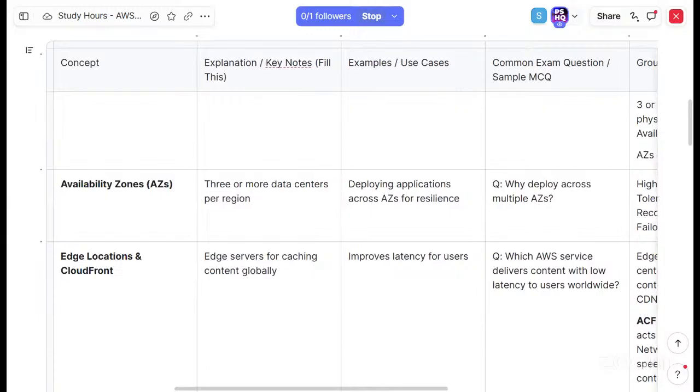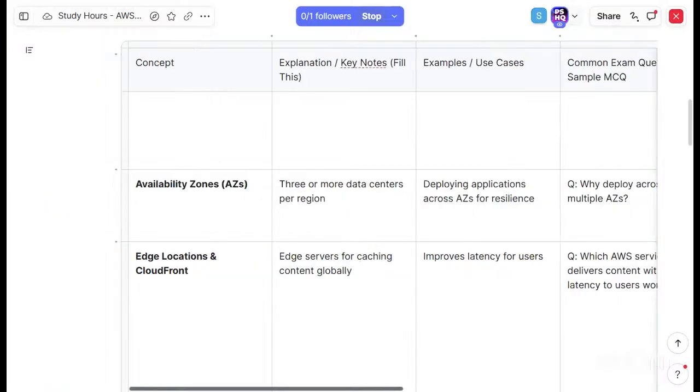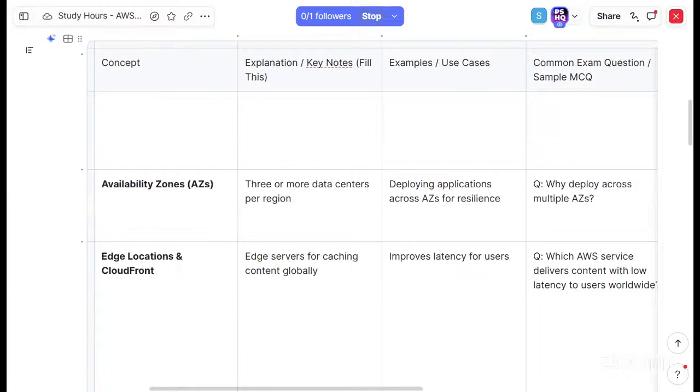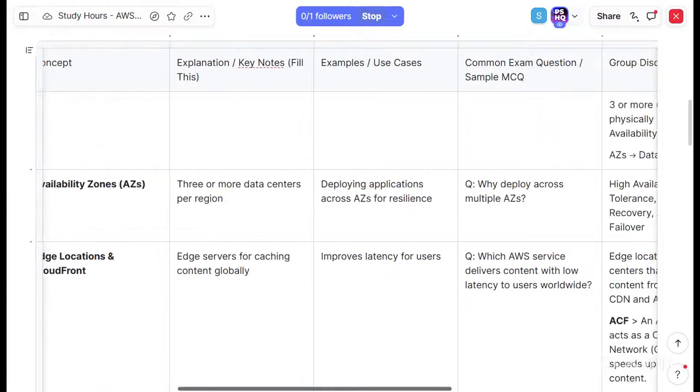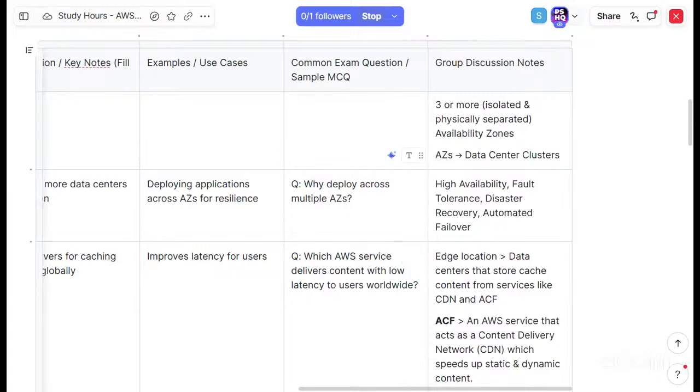Availability zones are three or more data centers or clusters per region. Yeah, that is availability zone. Okay. Now, how about region? Region is three or more availability zones.